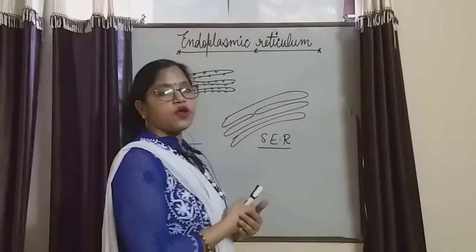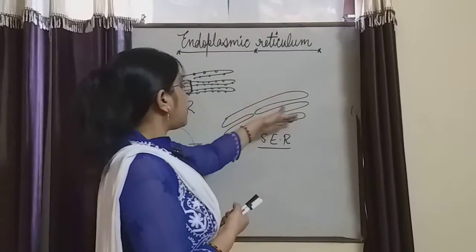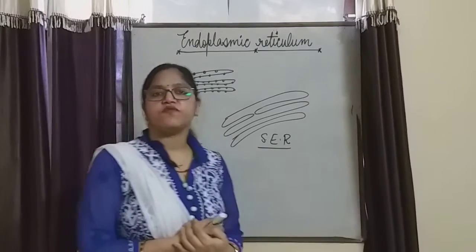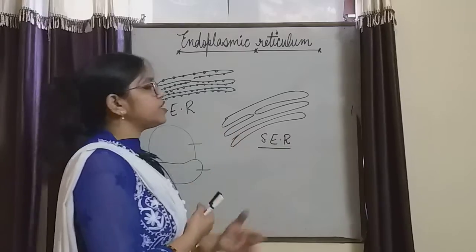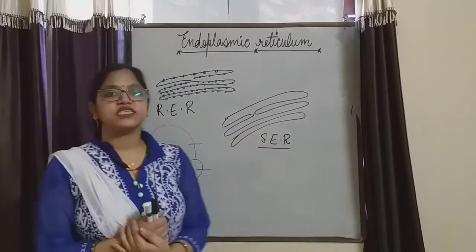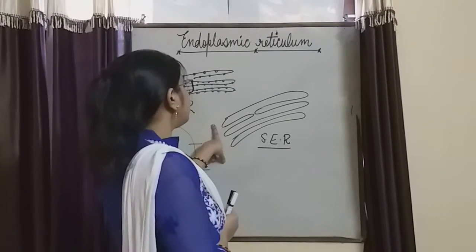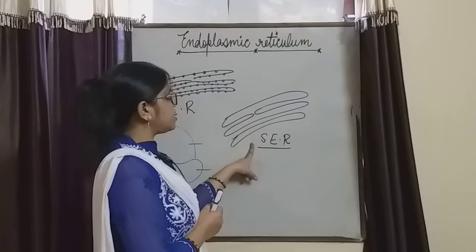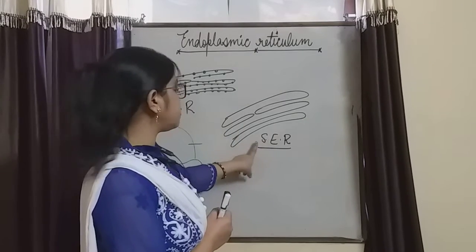Next is smooth endoplasmic reticulum, whenever the ribosomes are absent on the surface of the endoplasmic reticulum. And what is the function of smooth endoplasmic reticulum? The formation of lipids, cholesterol. This is the function of smooth endoplasmic reticulum, to synthesize the lipids, amino acids and cholesterol.